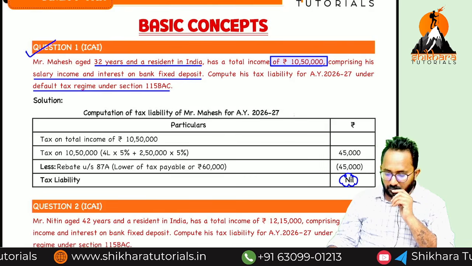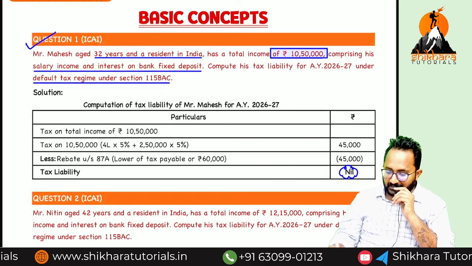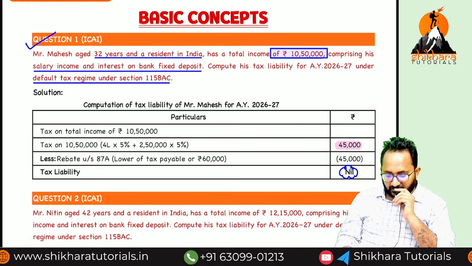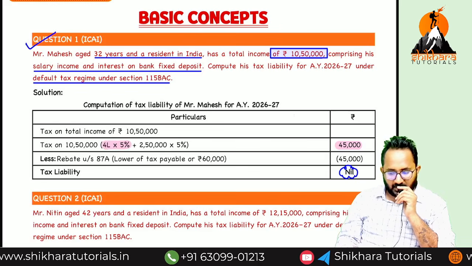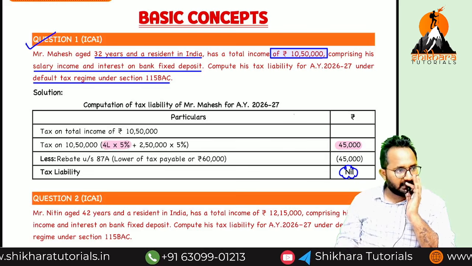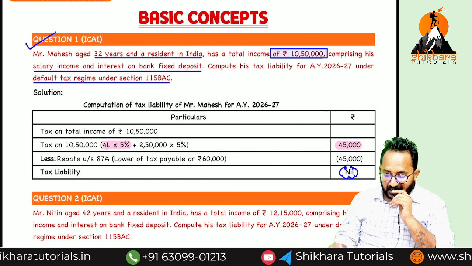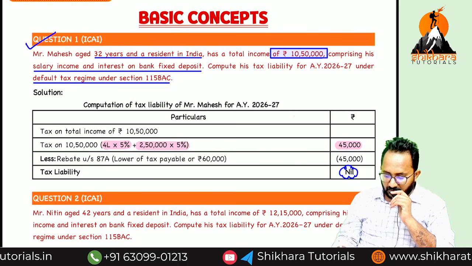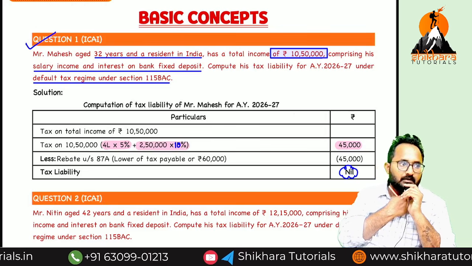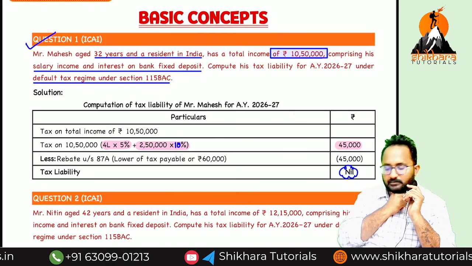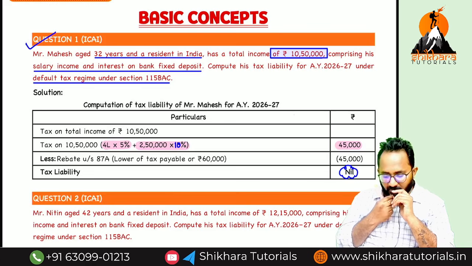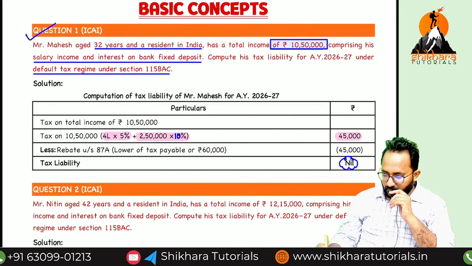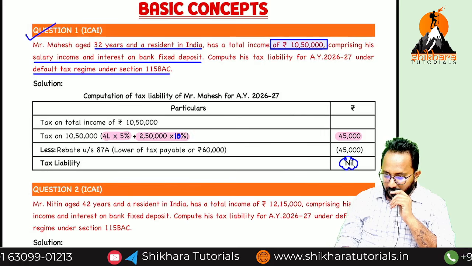But you have to take what is the tax you have to pay if you apply the rates. First 4 lakh exempt, next 4 lakh 5%. That means up to how much is over? 8 lakh is over. 8 lakh to 10 lakh 50,000, how much is there? So this is 10%. Please apply. How much you will get? 45,000.